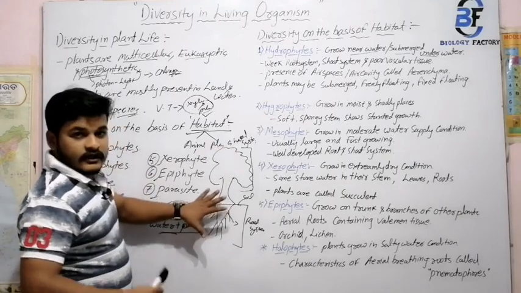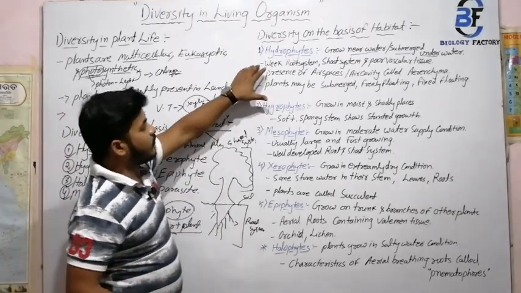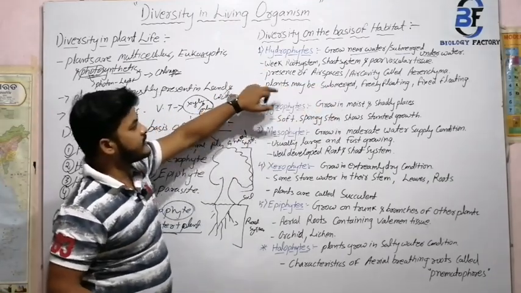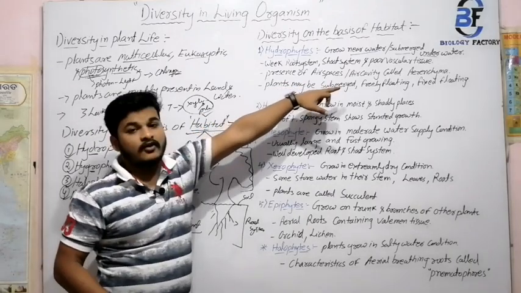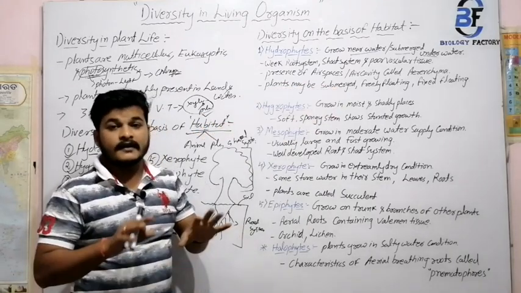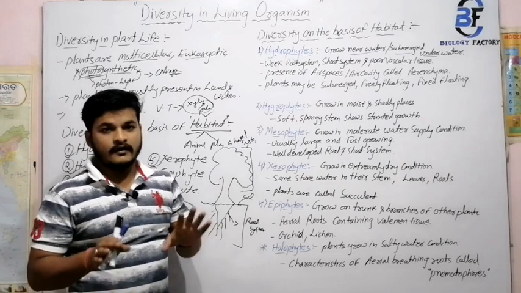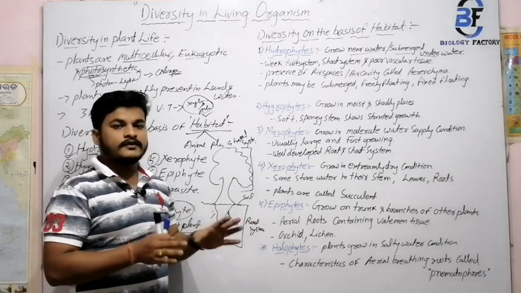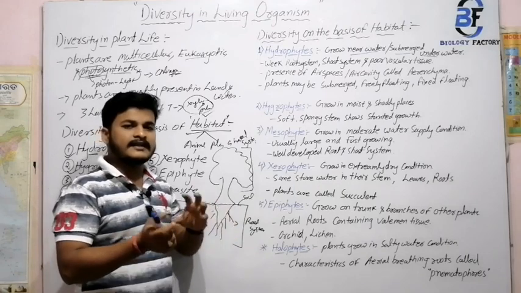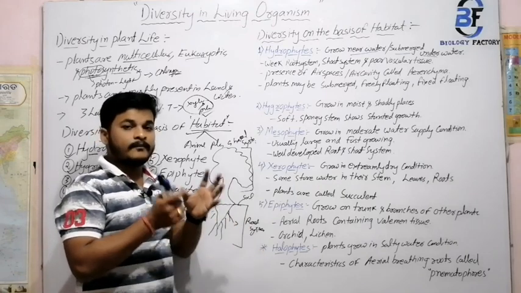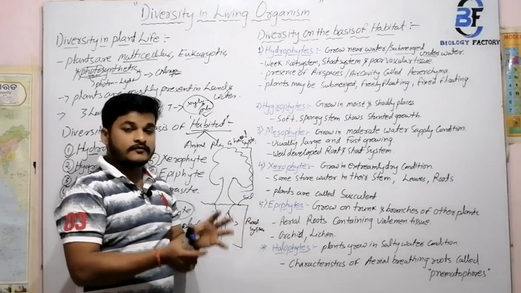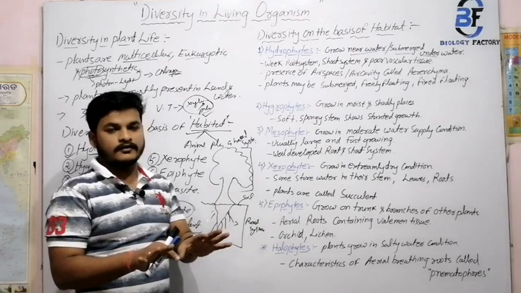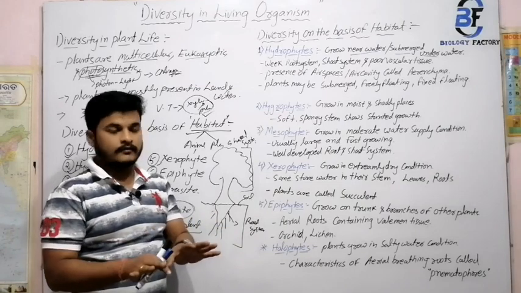So I will give one by one. Nextly, weak root system, shoot system and poor vascular tissue. Nextly, presence of air spaces, air cavities called parenchyma, because they all float on the water by the presence of these air chambers. That means in the cells there is an air pocket. Because of this air pocket, because of this parenchyma, the total plant floats over the water body.